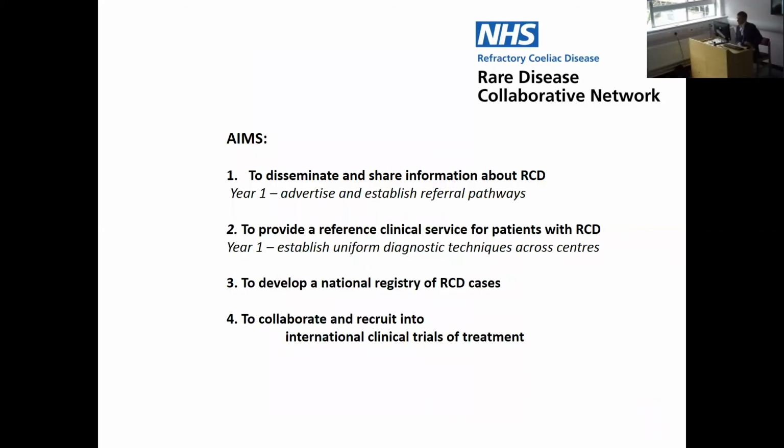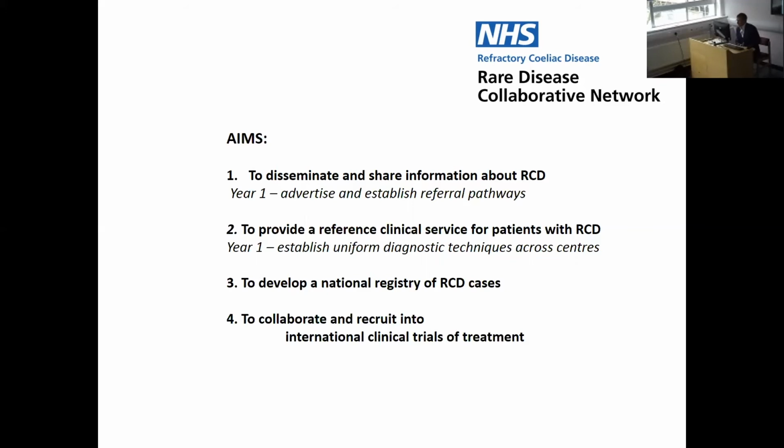Our aims are really to disseminate and share information about refractory celiac disease, and to collaborate with colleagues who also have an interest in this around the country, developing information and also meetings to be able to support this. We need a reference clinical service, and we are setting up uniform diagnostic techniques between our centres, but also to be able to use for diagnosis uniformly across the UK.